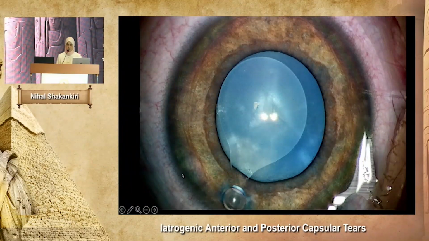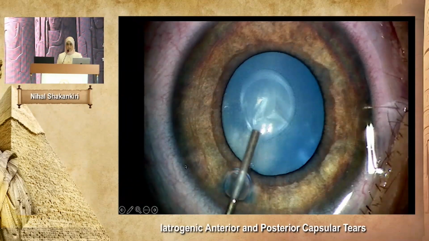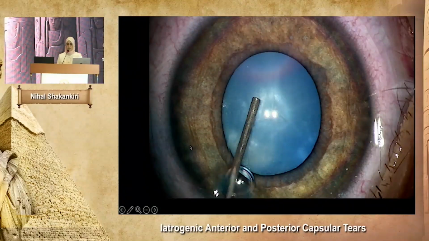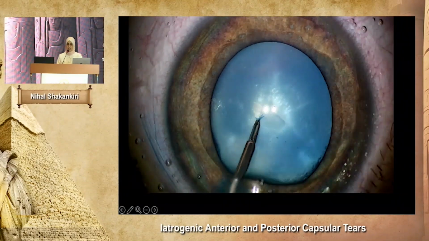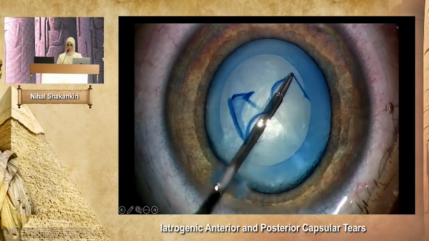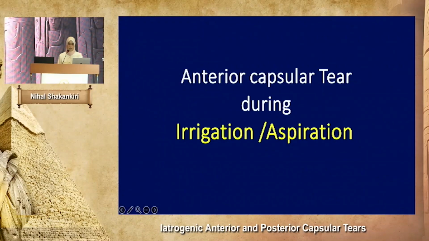In these cases, we go and aspirate the cortex, and then we go at the edge of the tear and aspirate some cortex, and then we can proceed with the anterior capsulorhexis in the conventional way. Iatrogenic anterior capsular tear during irrigation aspiration.